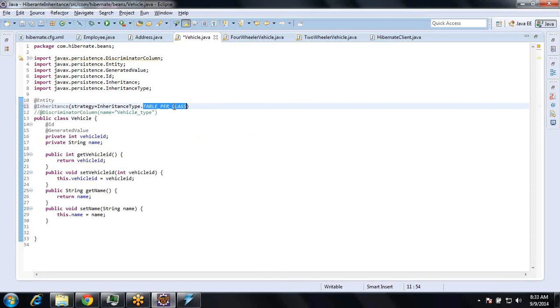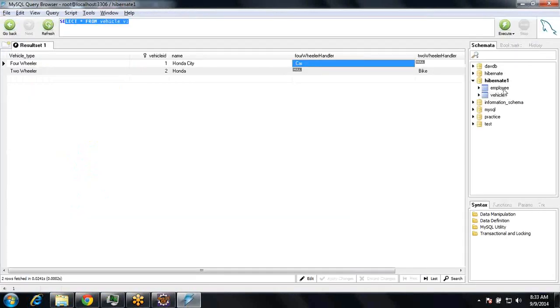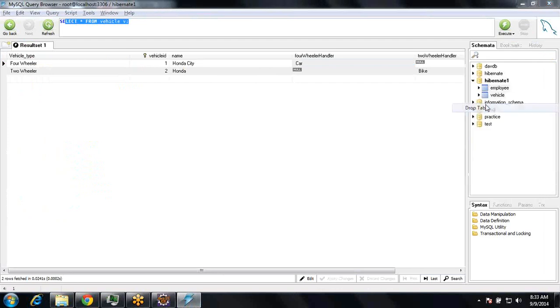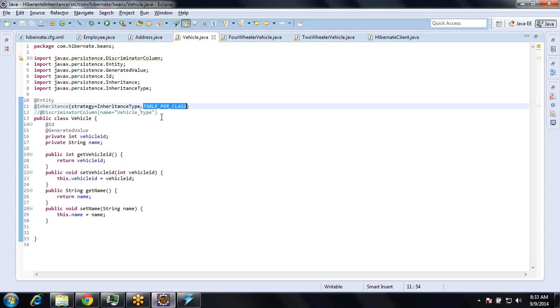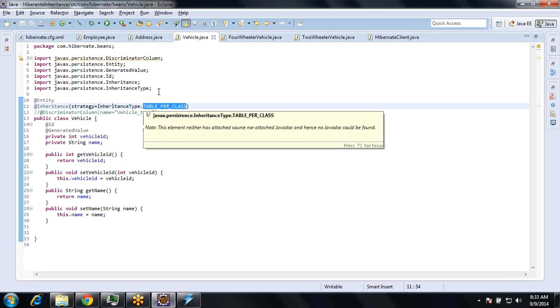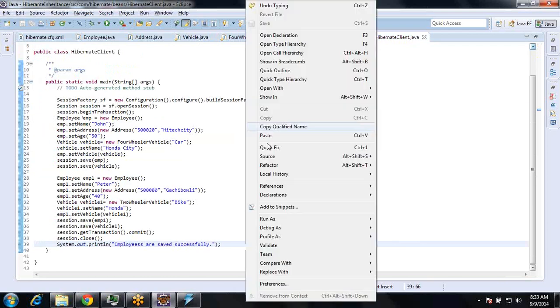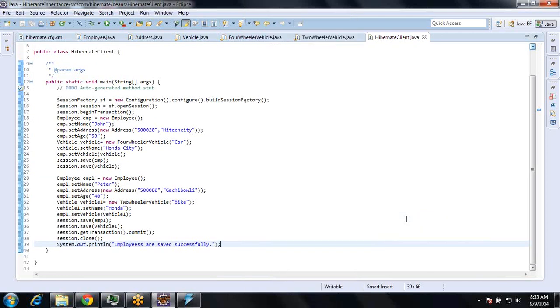I am saving this. I am removing these two tables. I am just saying inheritance type as table per class. Now I am running the client program. Run as Java application.